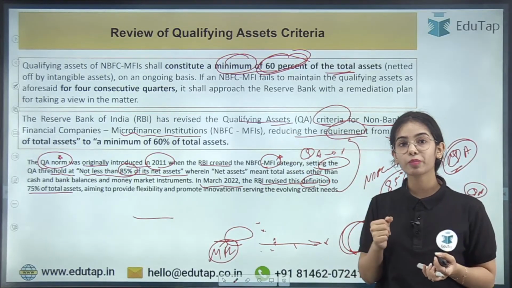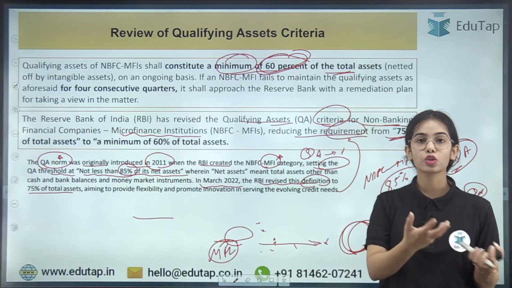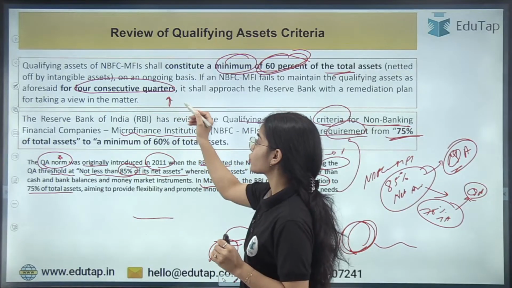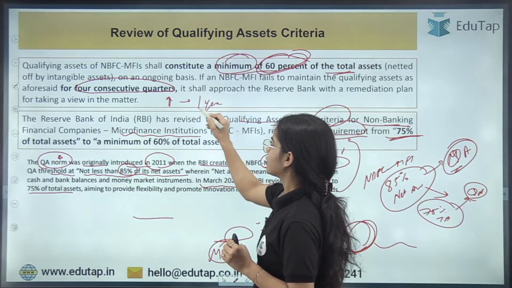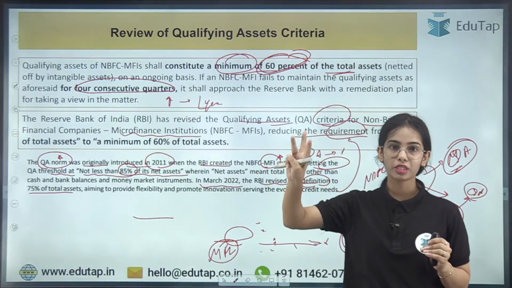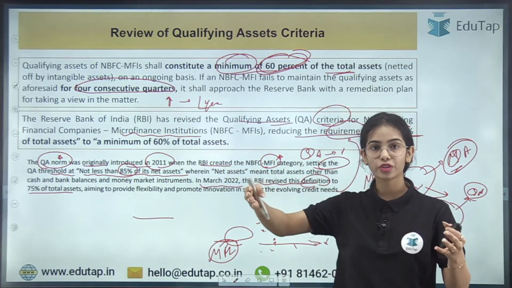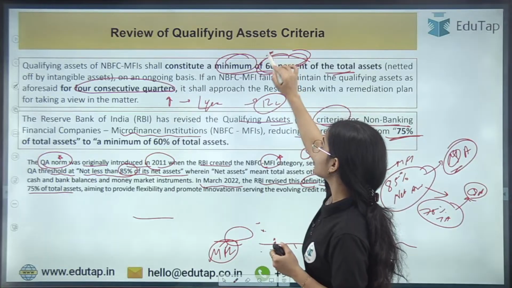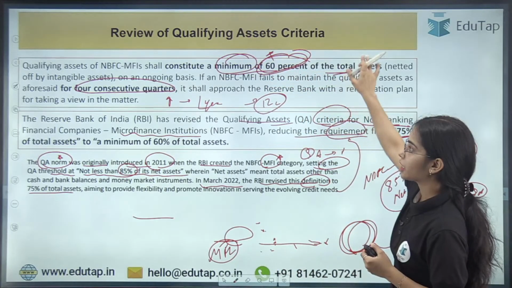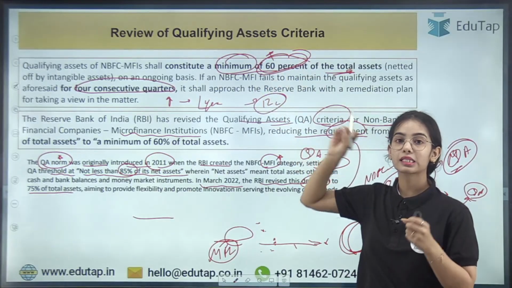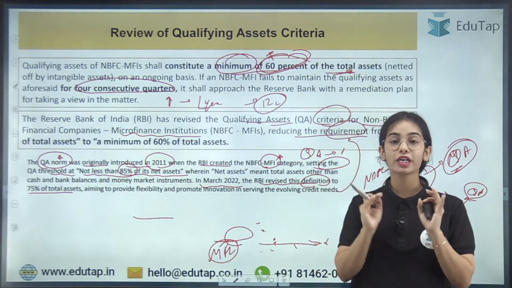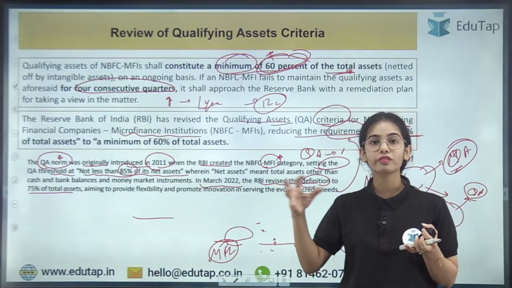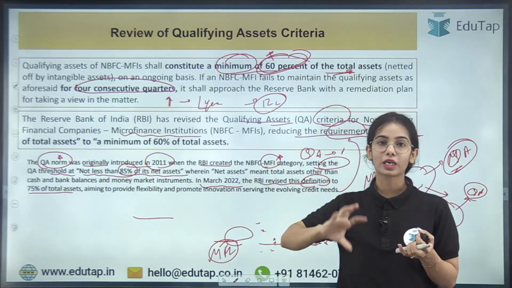If they are not able to achieve the minimum of 60%, if they are only achieving 50% or 45%, and this happens for 4 consecutive quarters, that is for 1 year, since 1 quarter has 3 months, so 12 consecutive months, then the microfinance institution has to give a remediation plan to the Reserve Bank of India on how it is going to resolve this situation, what the remedial plan is.